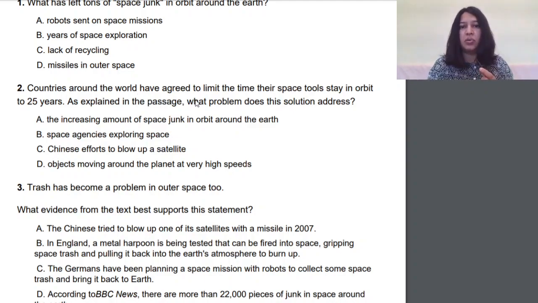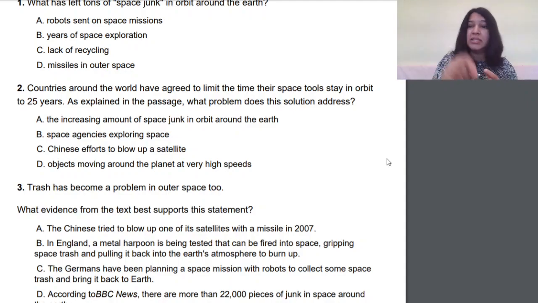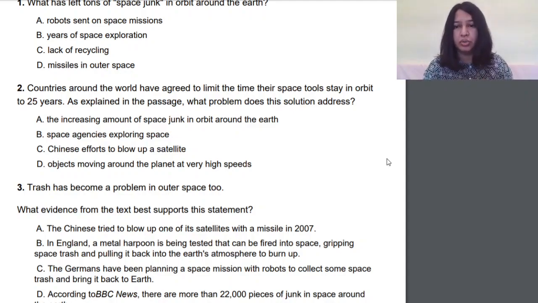Countries around the world have agreed to limit the time their space tools stay in orbit to 25 years. As explained in the passage, what problem does this solution address? So this is a solution, and here is a list of problems. So now I need to go back to the passage and check which problem this particular solution is trying to address.